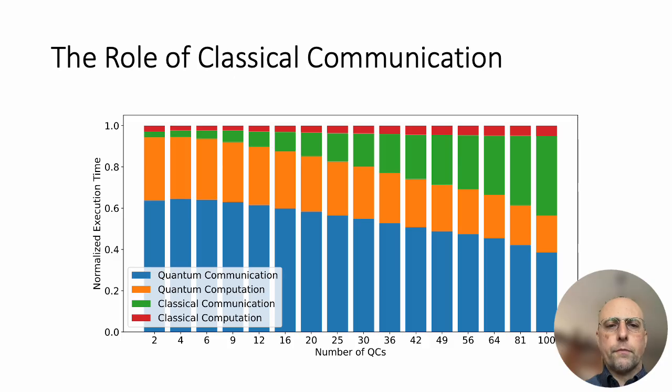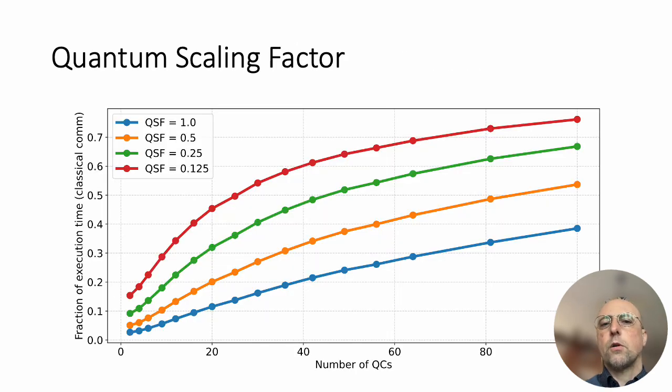And as can be observed, the contribution of the classical communication, which is the green segment in the bar, becomes increasingly significant as the number of quantum cores grows. To further explore these trends, we analyze how improvements in quantum technology affect the importance of classical communication. So we defined a quantum scale factor, QSF, which scales all quantum-related delays by a constant factor, and this is to emulate the technology advancement.